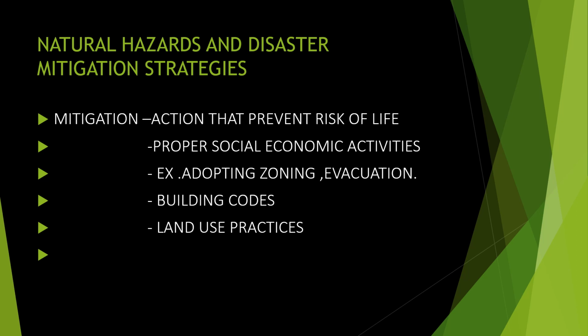Next is land use practices, related to the different kinds of land: agriculture areas, deserted areas, forest areas. There are different kinds of rules related to it. So different practices and methods are used in different areas to make them better for living. This is known as mitigation. So mitigation is the action to make life happier, away from risk.